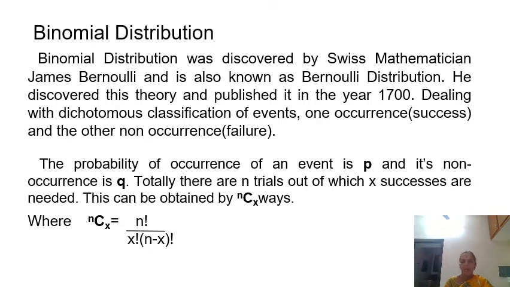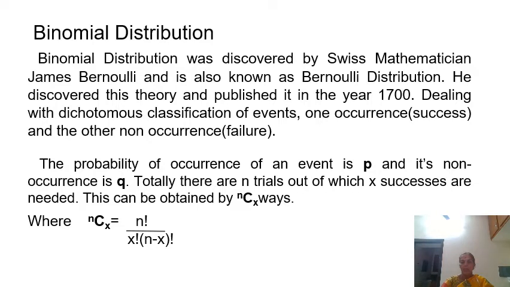The occurrence of the event is denoted as success and the non-occurrence is denoted as failure. The probability of occurrence of an event is p and its non-occurrence is q. Totally there are n trials out of which x successes are needed. This can be obtained by nCx ways, where nCx equals n factorial divided by x factorial into n minus x factorial.